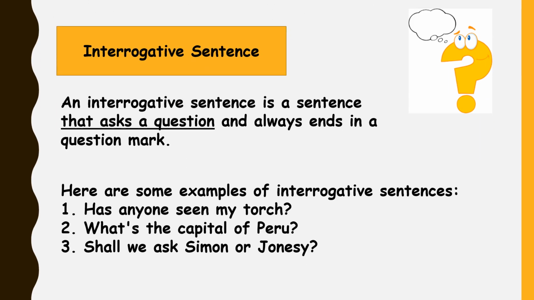An interrogative sentence is a sentence that asks a question. It always ends with a question mark. Here are some examples of interrogative sentences. Has anyone seen my torch? What's the capital of Peru? Shall we ask Simon or John C? All these sentences ask a question. They all end with a question mark.